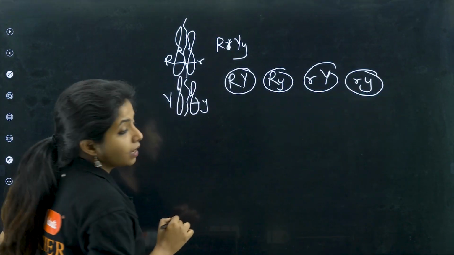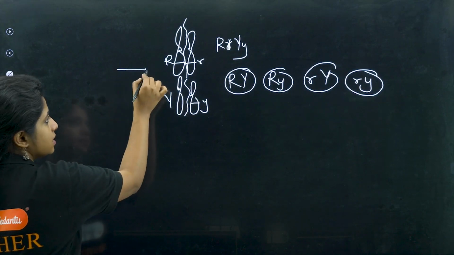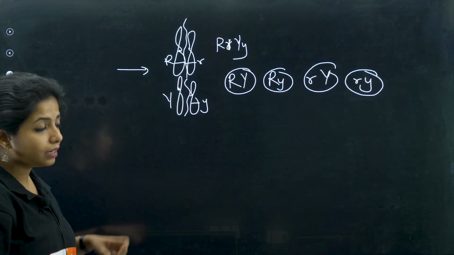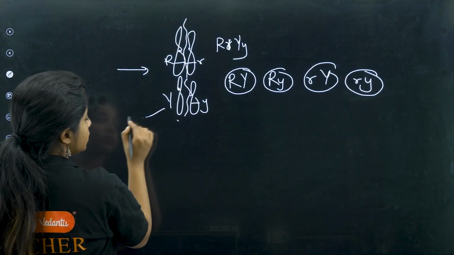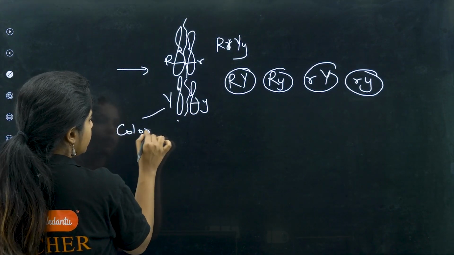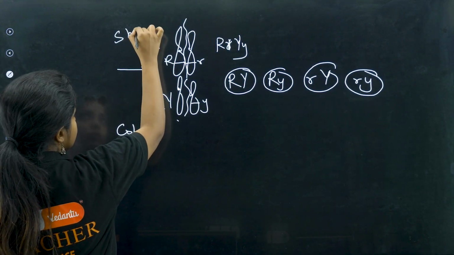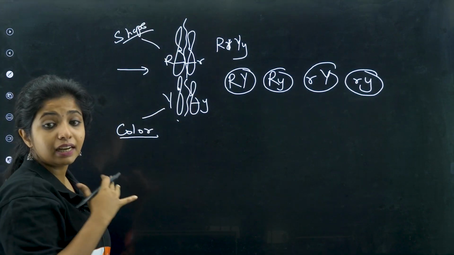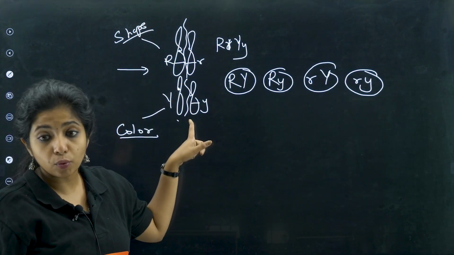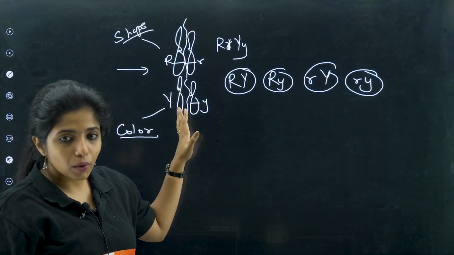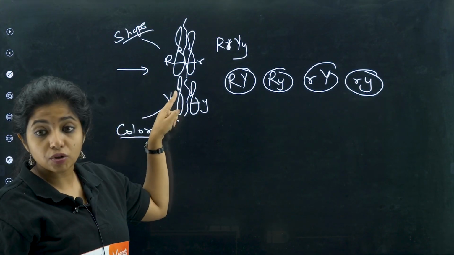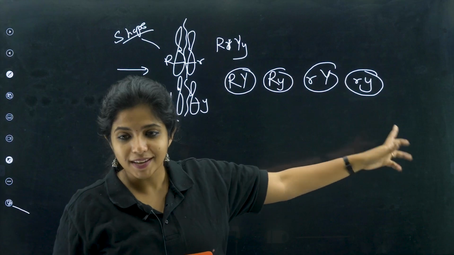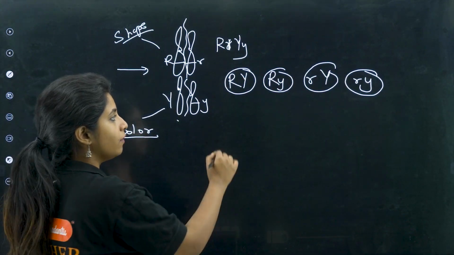So what do you understand? That basically the alleles of one character are independently assorting of the alleles of another character. This is regarding the color. This is regarding the shape. So these alleles are segregating independently. It is not that I will be going with just this one. No, that is a wrong thing. They have multiple friends. So since they are independently assorting, you are getting new types of gametes, and when you have new types of gametes, you have new combinations.